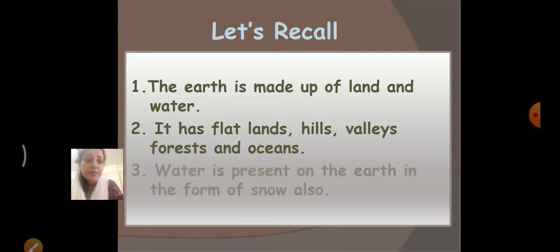Water is present on the earth in the form of snow also. Yes, lake, river, ocean, sea, pond. There are many different ways we get water. We see water. But where there is snow, like a mountain filled with snow, that is also a form of water. Water is present on the earth in the form of snow also.